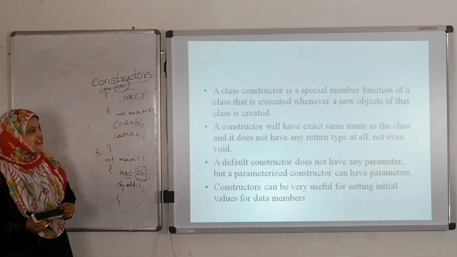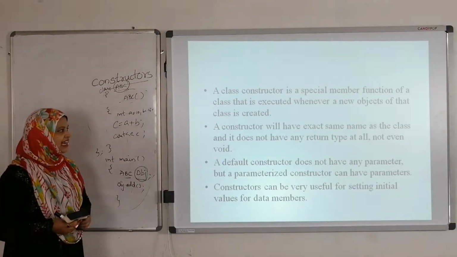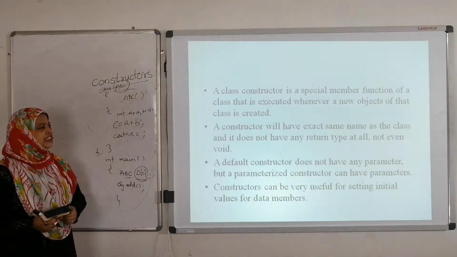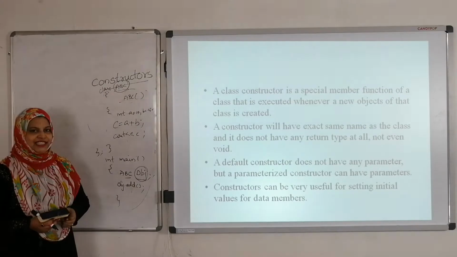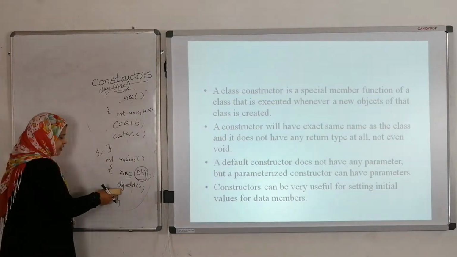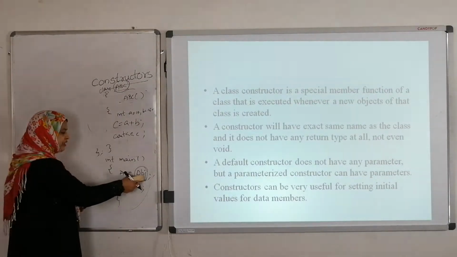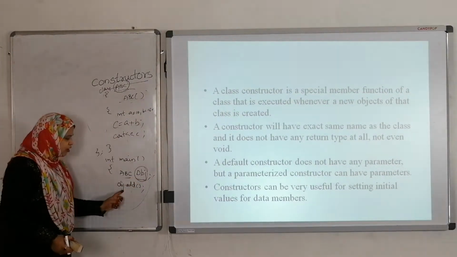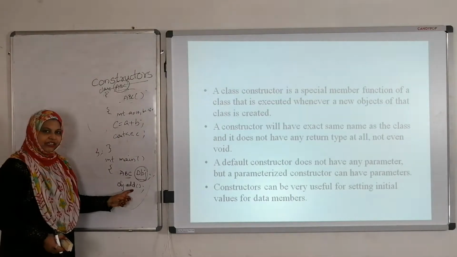A class constructor is a special member function of a class that is executed whenever a new object of that particular class is created. In the previous example, to invoke the add function, we have to create the object and, by using this object, call the function add.